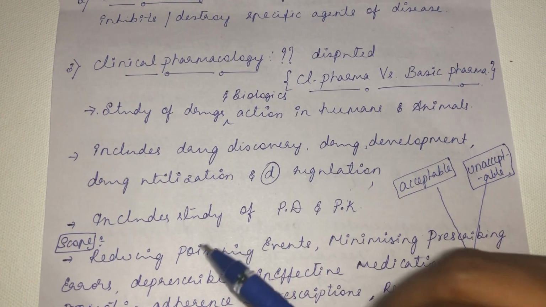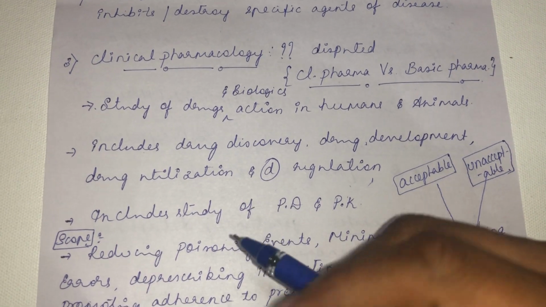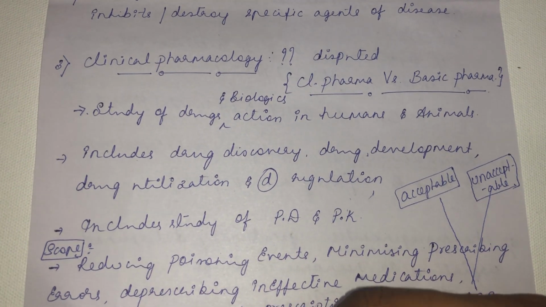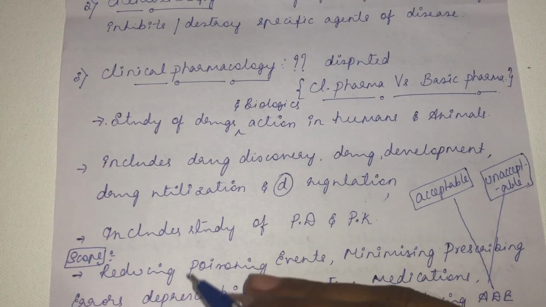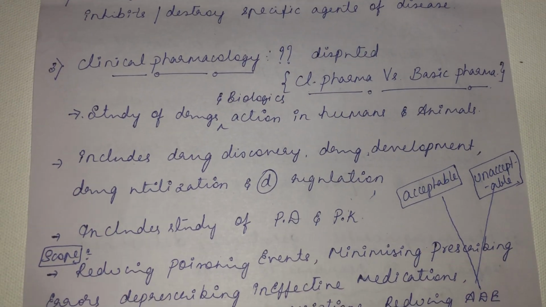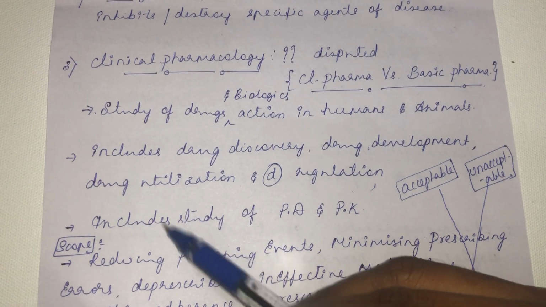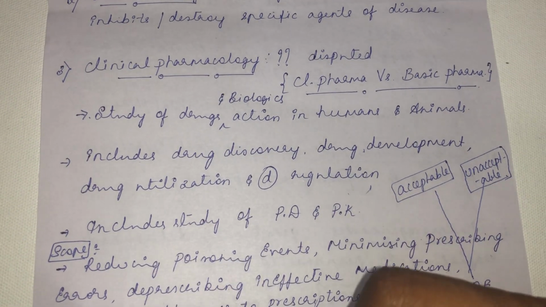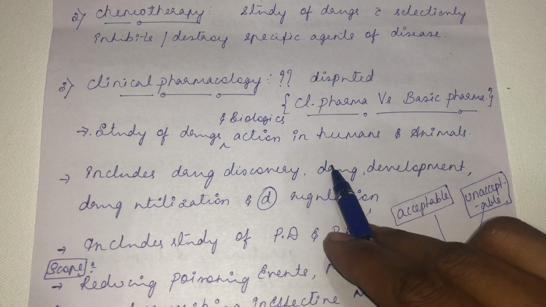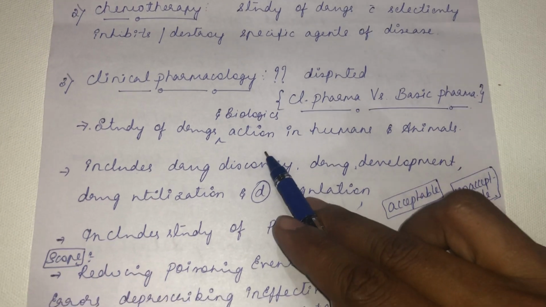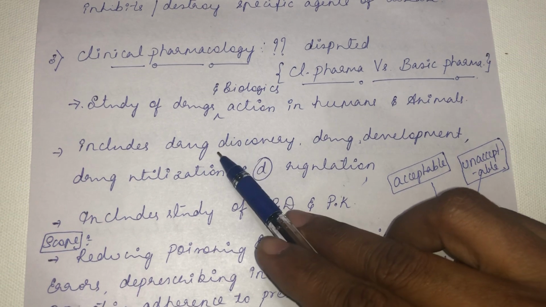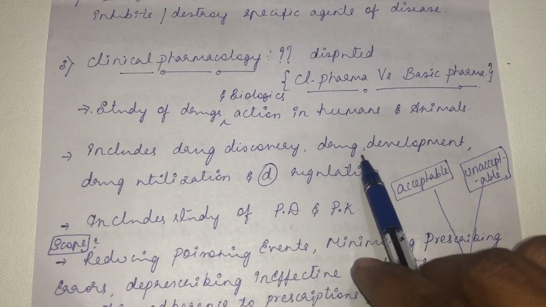Suppose, for coronavirus, a new entity has to be discovered. No doubt they are using already existing drugs like hydroxychloroquine, remdesivir and other antiviral drugs. But there is more scope to discover a new drug against the coronavirus. So likewise, the drug discovery phase is the initial phase of discovering a new drug, then the drug development phase. Right from discovery of a new target, then preclinical studies, clinical studies, it will go on for years together. So that will be included in the drug discovery and development phase.